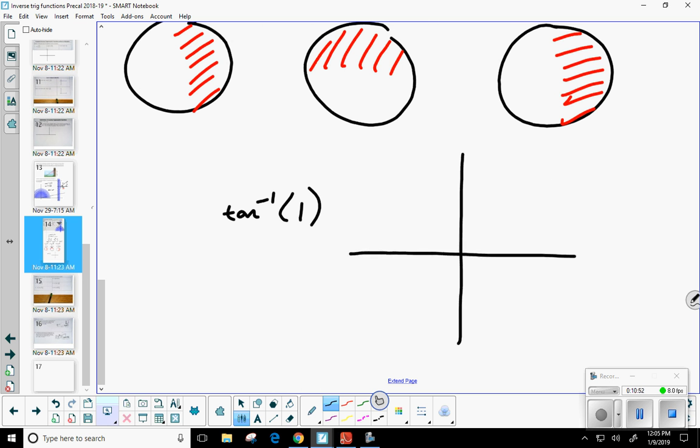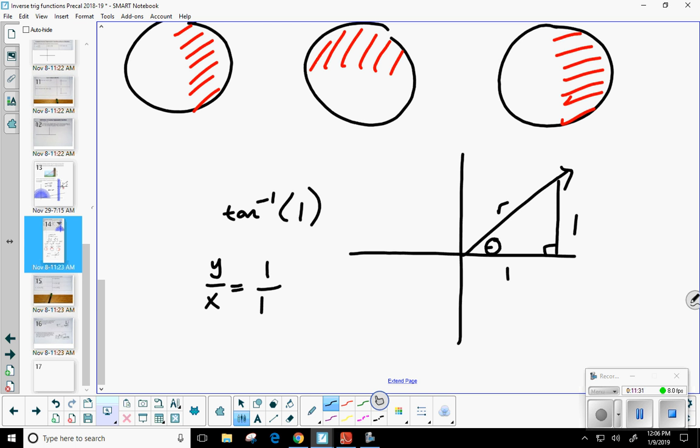Okay, so here's my coordinate grid, the x and the y axes. So I'm just going to draw my terminal side. I'm choosing quadrant 1 because it's positive. Had it been negative 1, I would have been drawing it in quadrant 4. So I always connect this to the x-axis. There we go. So I'm looking for this right here, theta, right? Well, what is tangent's ratio? It's always y over x, right? Well, how can I write 1 as a fraction? Just 1 over 1. So this is telling me that the y value, the height, is 1. The x value, the horizontal, is 1 as well.